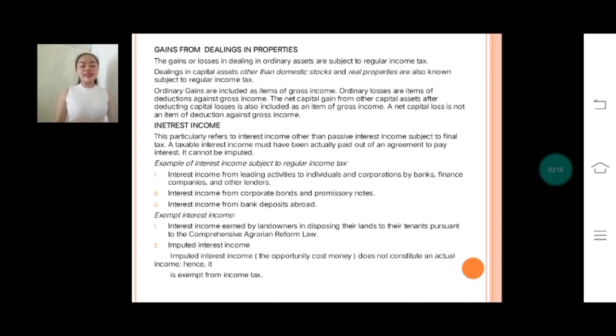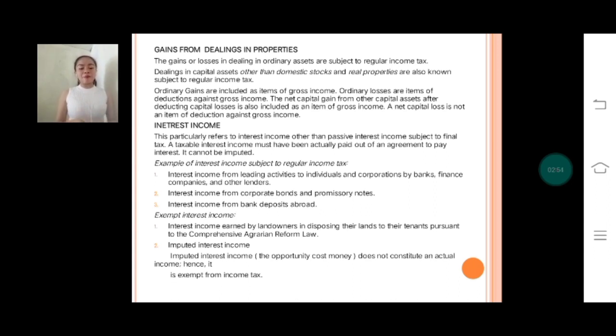Okay, so gains from dealings in properties. The gains or losses in dealings in ordinary assets are subject to regular income tax. Dealings in capital assets other than domestic stocks and real properties are also subject to regular income tax. Ordinary gains are included as items of gross income. Ordinary losses are items of deduction against gross income. Net capital gains from other capital assets after deducting capital losses are also included as items of gross income. A net capital loss is not an item of deduction against gross income. To avoid complexity, gains from dealings in properties are discussed in detail in Chapter 12.